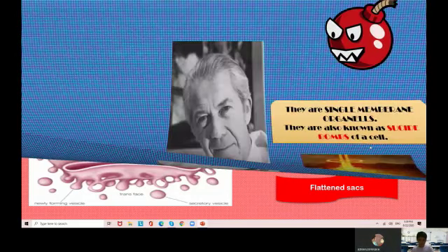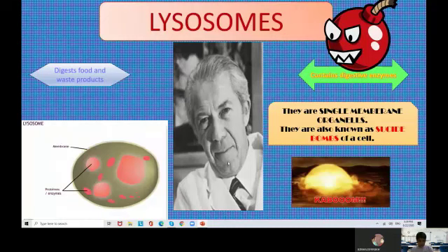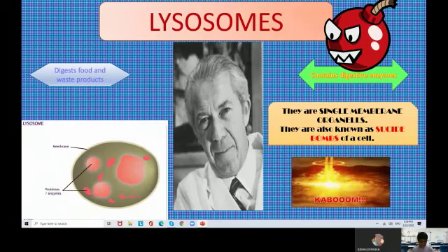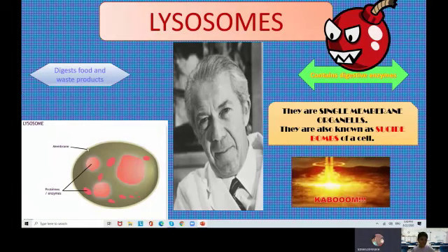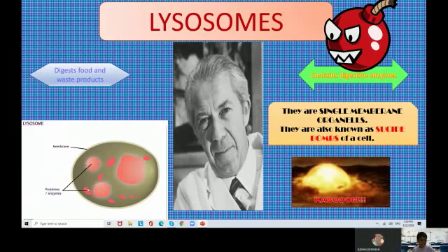Another one is lysosomes. Lysosomes were discovered by a Belgian scientist known as Christian René de Duve. It has a single bounding membrane. It contains strong digestive enzymes and works for the breakdown of food and waste materials. When the cell does not work, it bursts itself inside the cell, so that's why lysosomes are known as suicide bags. As you can see, this is the membrane, and it contains the protein enzymes, also known as digestive enzymes.